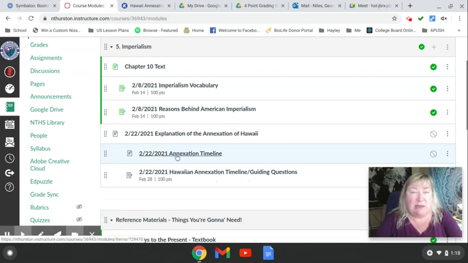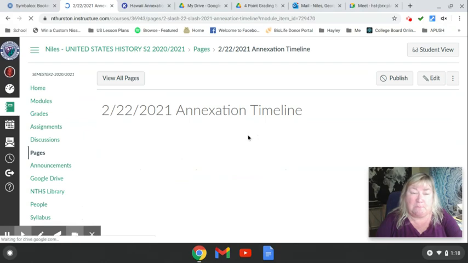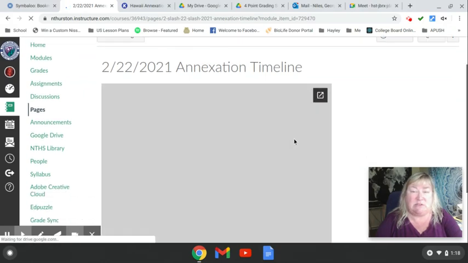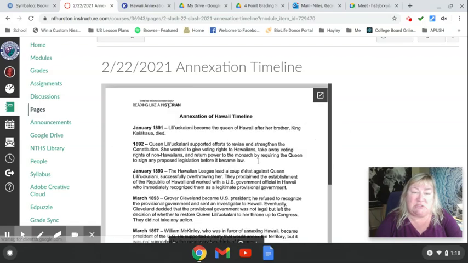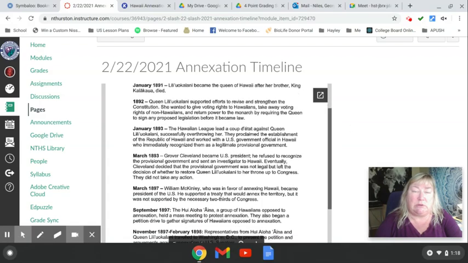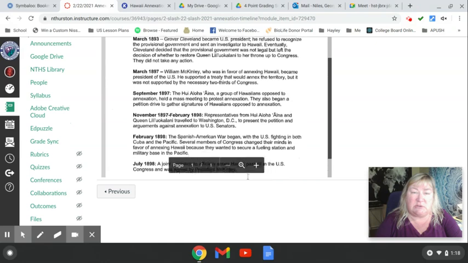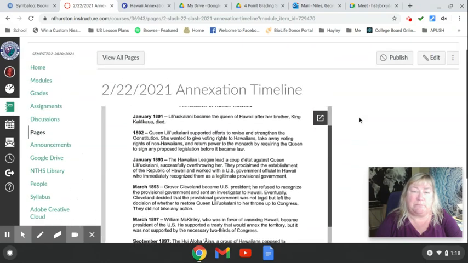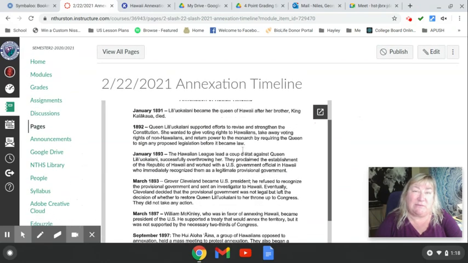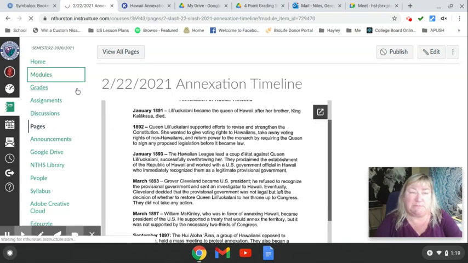So I've got this timeline in here quite a few times because you're going to need to access it. The timeline is also kind of a pop-out. You can make it big here with this little button. It's just one page. We'll go through it in class as well. Okay, just one page. You'll need to know that stuff. Okay, you might see some of this stuff on a quiz coming up as well. We'll go back to modules.